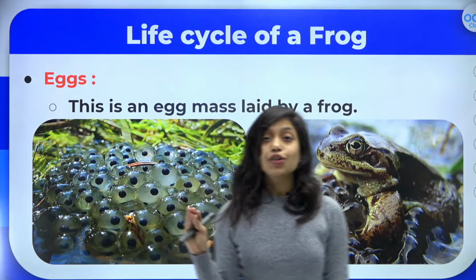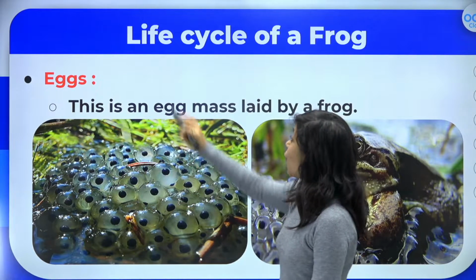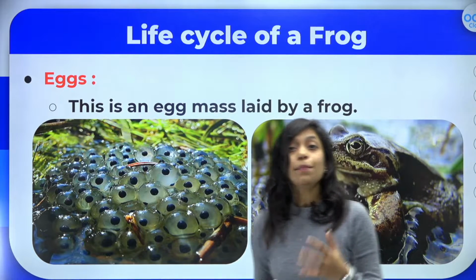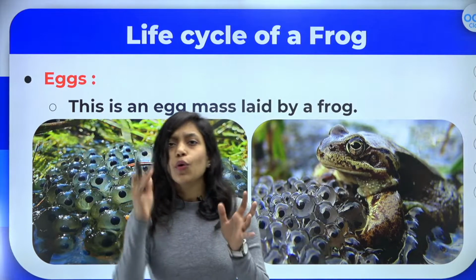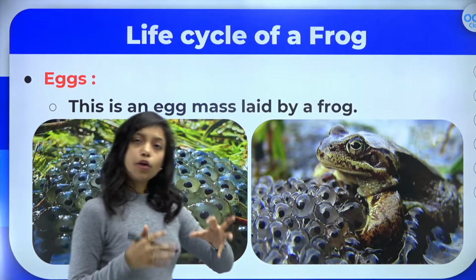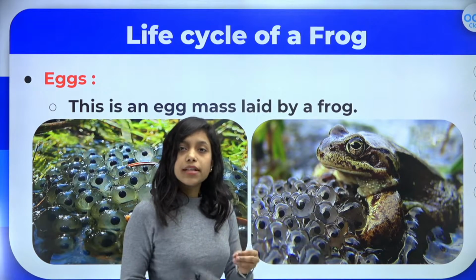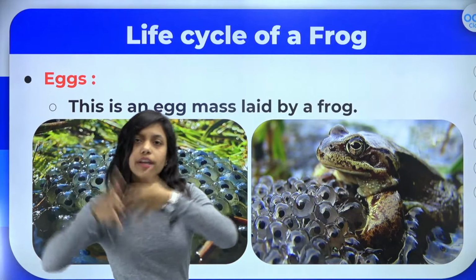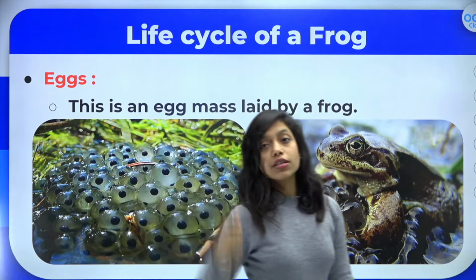Okay, it is actually a bit complicated. This whole life cycle has many metamorphosis stages. I hope you know what metamorphosis is, right? Metamorphosis is nothing but the change which happens from baby to adult. There are lots of changes in a frog's life cycle actually.